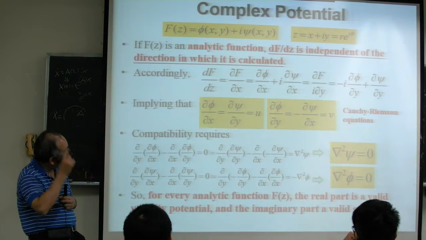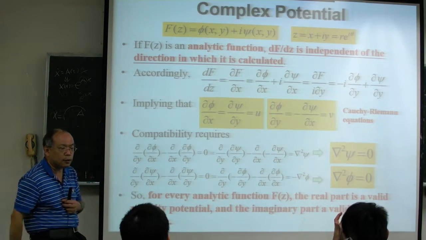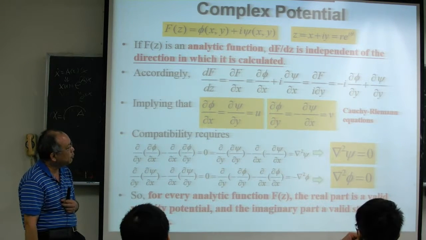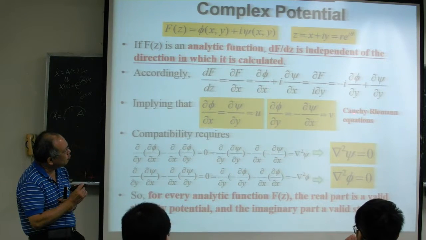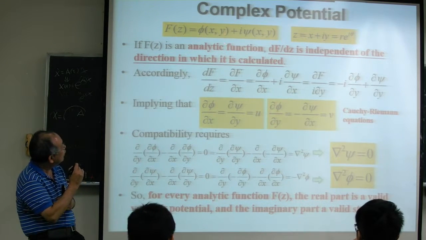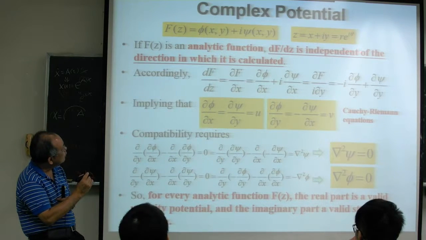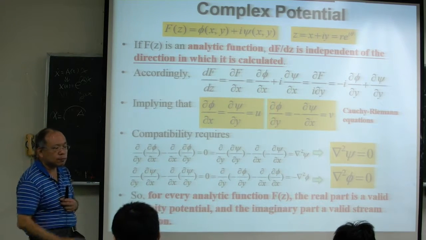So that means under this kind of constraint or condition, we call this the Cauchy-Riemann equation. It's in complex variables. If you study mathematics, in complex variables you will encounter this Cauchy-Riemann equation. Once you satisfy the Cauchy-Riemann equation, when you evaluate df/dz, it will be independent of direction.